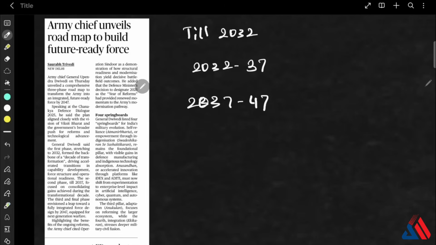So these are the four springboards that you have to know and the three phases of transformation.